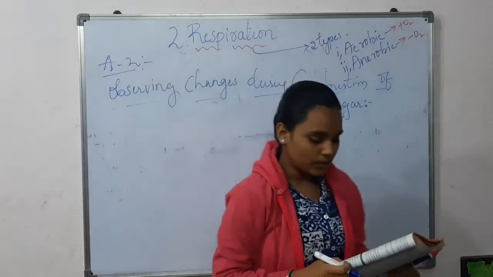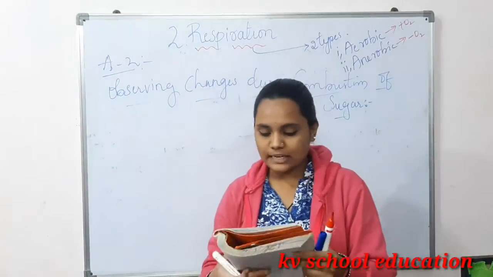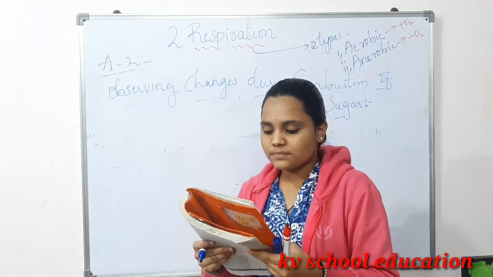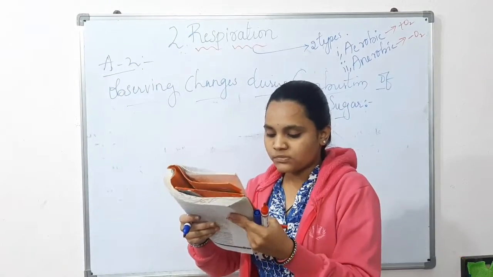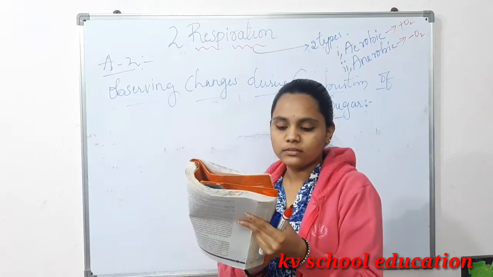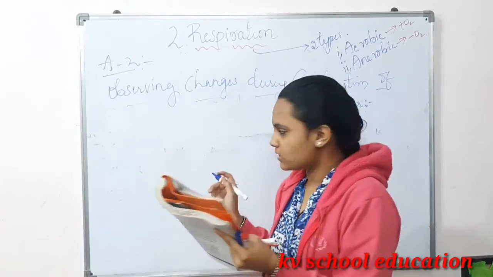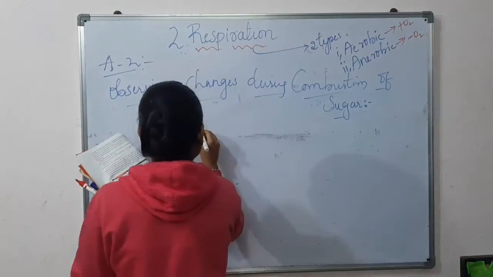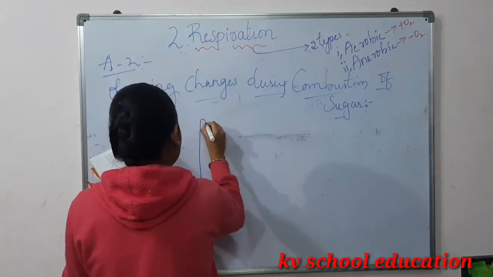So let us continue with activity 2. In the textbook they have given you a figure, so let us draw this figure. Better you look into your textbooks.